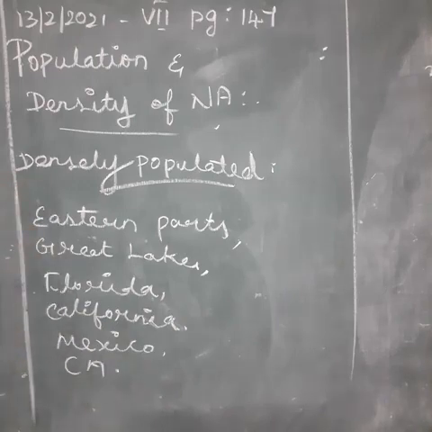These are the places in densely populated areas.